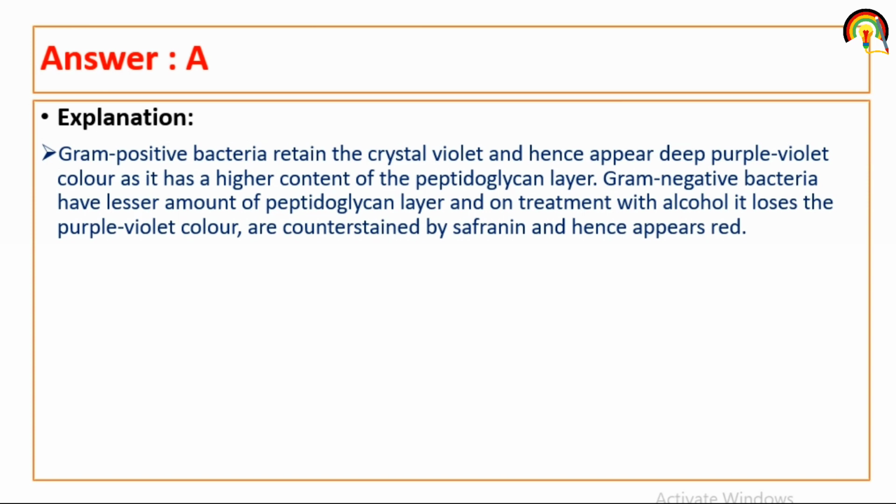But gram negative bacteria have high lipopolysaccharide and a low amount of peptidoglycan. On treatment with alcohol, they lose the crystal violet or that purple violet color. They are counter stained by safranin and hence appear red or pink in color.